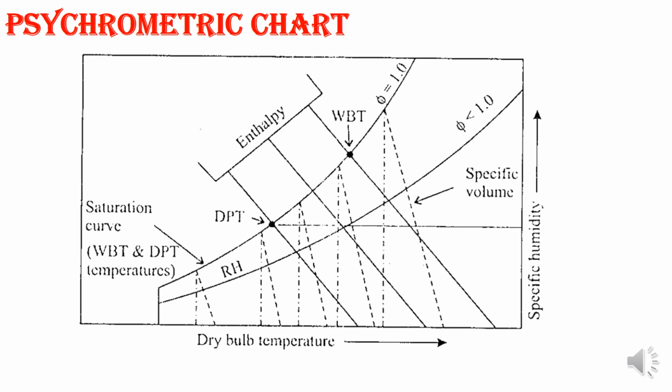Next, the psychrometric chart. Most of the time they will ask this for 4 to 5 marks: explain the psychrometric chart. It is used for the calculation of various properties. We have WBT, DBT, dew point temperature, relative humidity, specific humidity, saturation lines, specific volume, enthalpies, so many things. How do we find those for air?